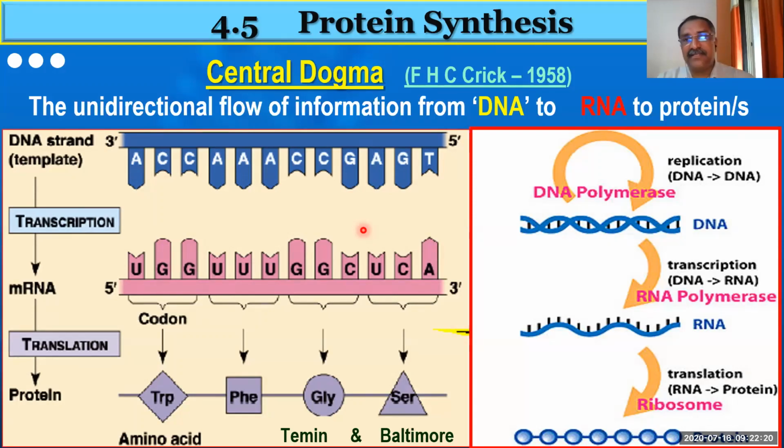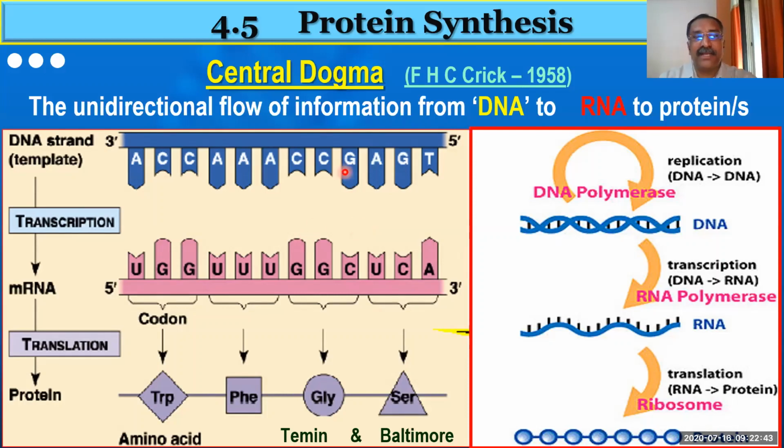Since they are prepared for synthesizing the RNA, the SSBP will not come there. The reason is that a specific enzyme called RNA polymerase is coming and acting there. Not DNA polymerase. If DNA polymerase is coming and acting, that means DNA is going to synthesize another DNA. If RNA polymerase comes into role, that means RNA is going to be synthesized, so SSBP will not come in the picture.